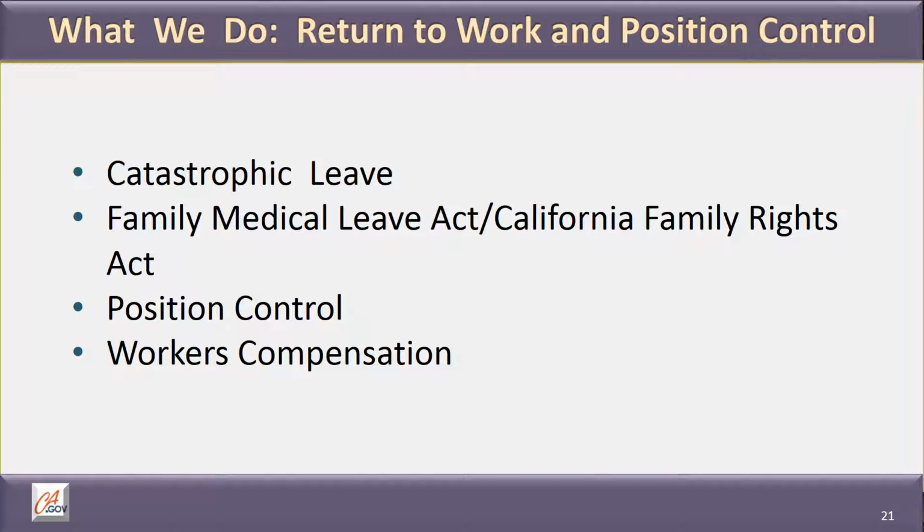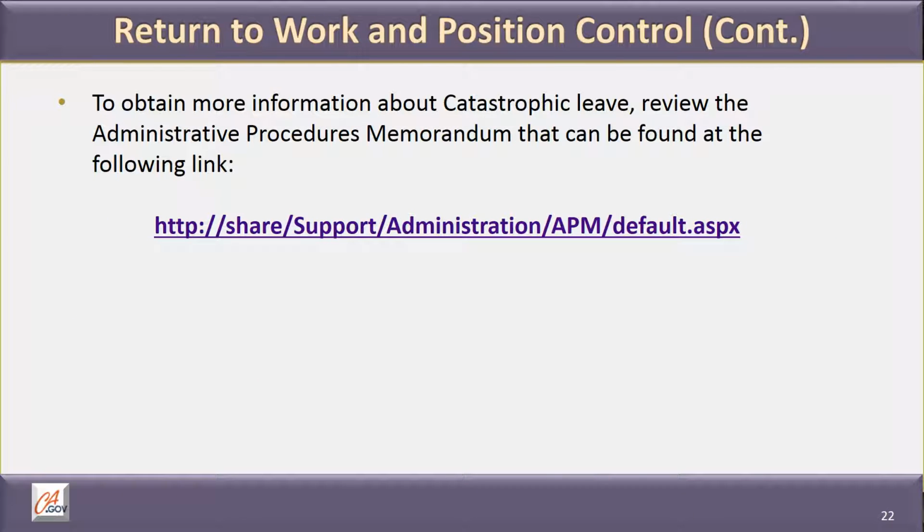The Return to Work and Position Control section is responsible for catastrophic leave, Family Medical Leave Act and California Family Rights Act, position control, and workers' compensation. To obtain more information about catastrophic leave, review the Administrative Procedures Memorandum that can be found on DTSC's SharePoint site at the link provided.